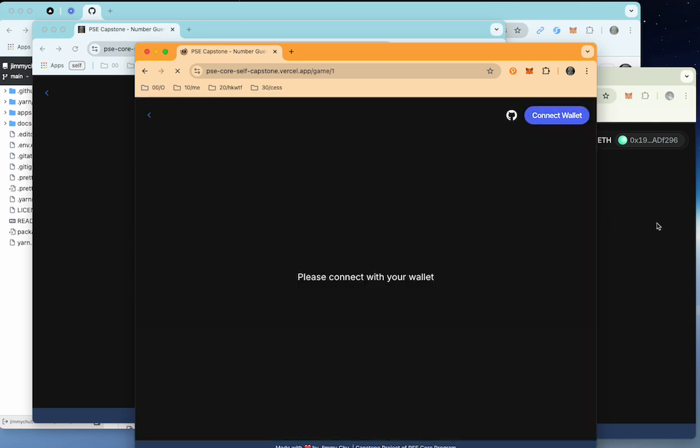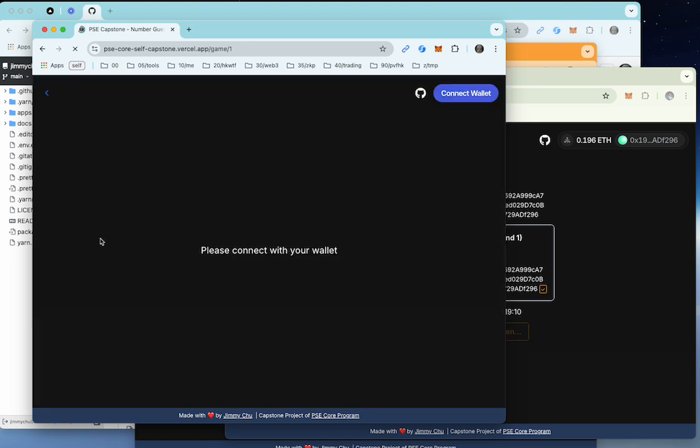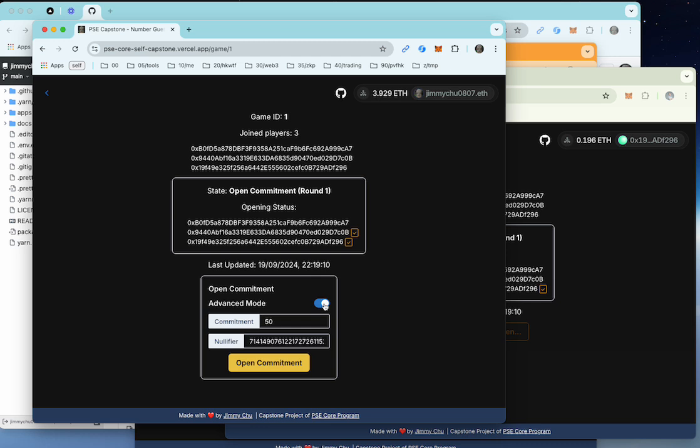This is a 20. I believe the player with the blue frame should win, right? All right. Now let's try what happens if we mess with our commitments. Previously we submitted 50, right? This is loading from the local storage, and this is the nullifier we generated.